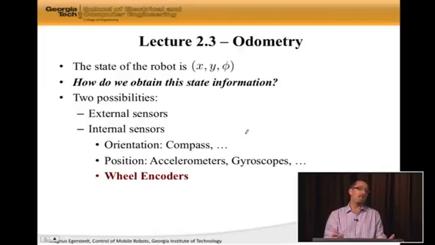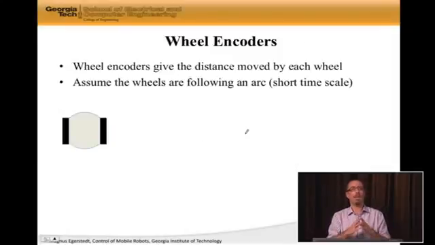And I would like to discuss a little bit with you about wheel encoders. And the reason for that is that if we are indeed now working on differential drive robots for a while, let's see if we can find out a little bit of how we can get position information, and more importantly, how much can we trust it. So a wheel encoder gives the distance moved by each wheel. So we have left and right wheels here. And here's the following assumption we're going to make. We're going to assume that each wheel is following an arc, which means that it's turning at a constant rate and driving at a constant velocity, basically. So v and omega are constant.